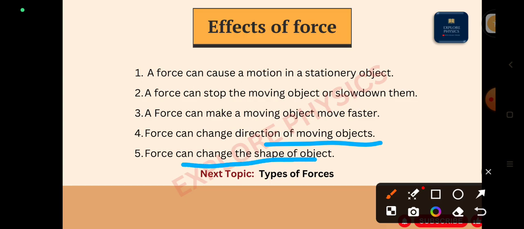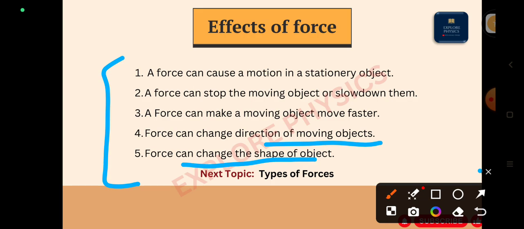We can take one normal paper, apply force, and crush that paper, and it will convert to a paper ball. So what we have done is change the shape from plain paper to crushed paper in the form of a ball. So force is responsible for these many things. Effects of forces are really very important.